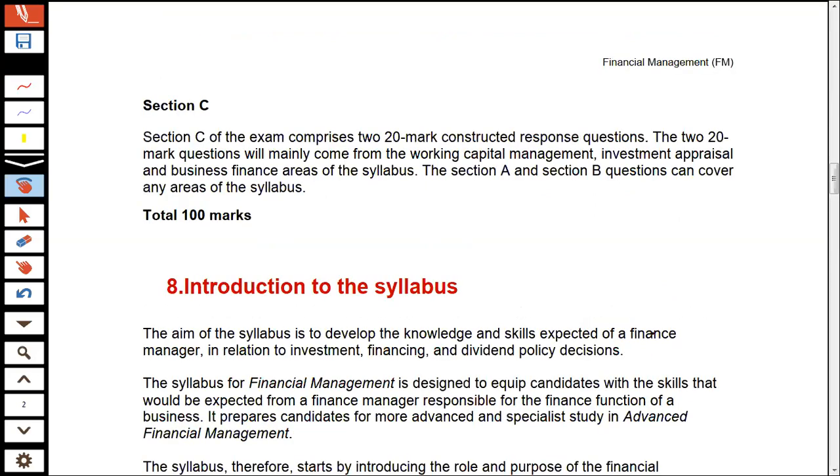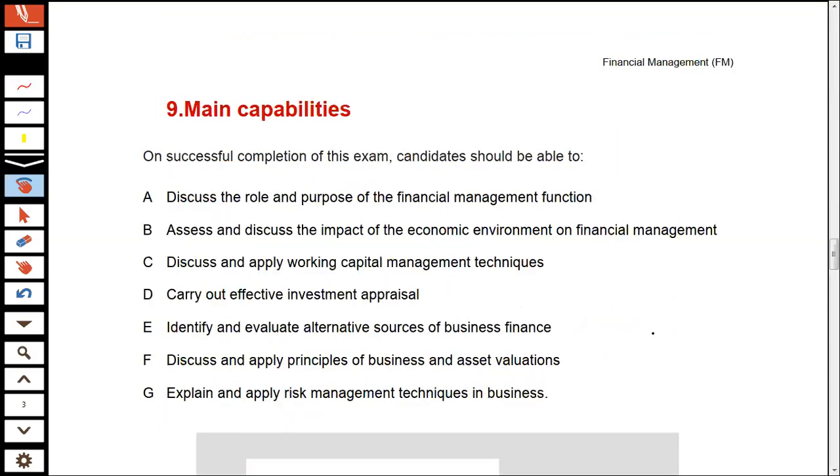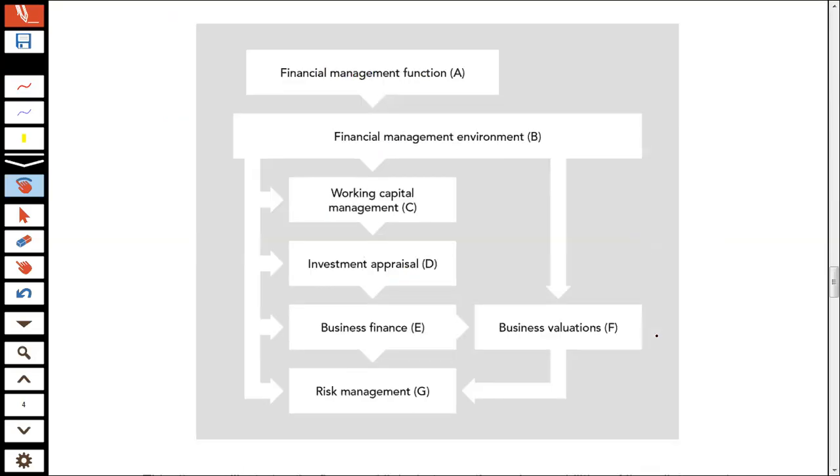If you look at the syllabus areas of this specific paper, the examiner has shown you the connections between these syllabus areas. Let me discuss the general concept of what these syllabus areas demonstrate.